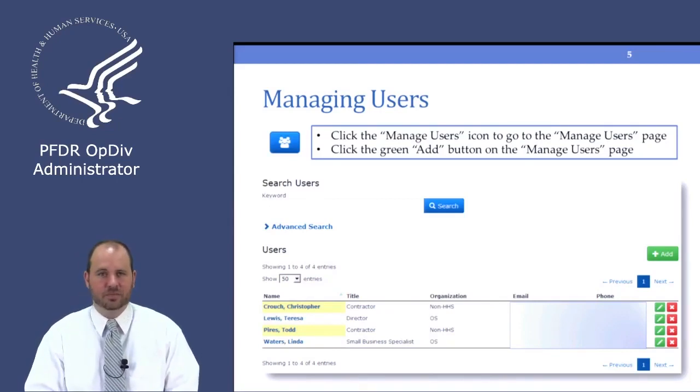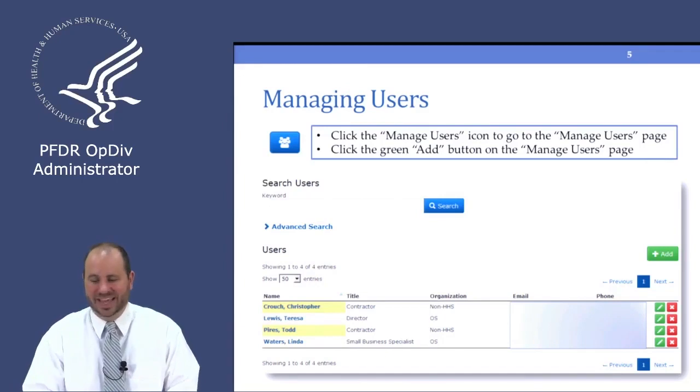You'll also see at the very top there's a keyword search, which allows you to type in a name or title or organization to search through the list of users, as well as an advanced search, which allows you to really granularly filter through the names and people that you're looking for.